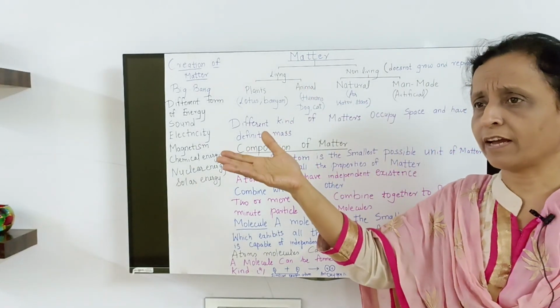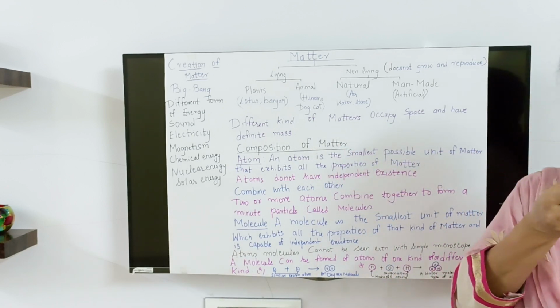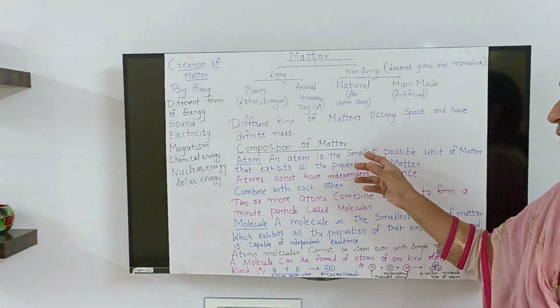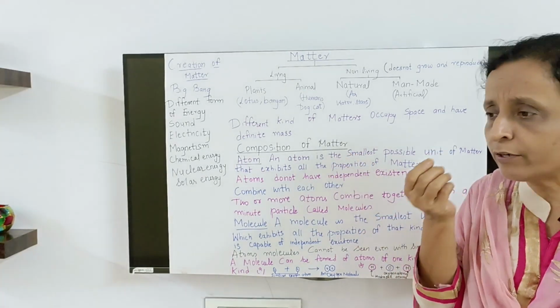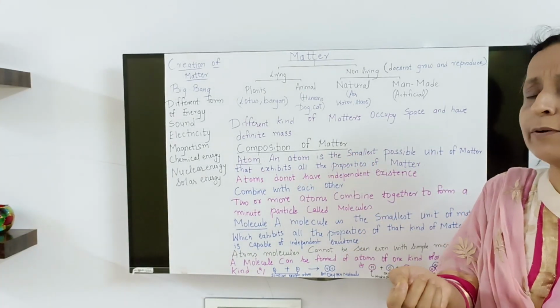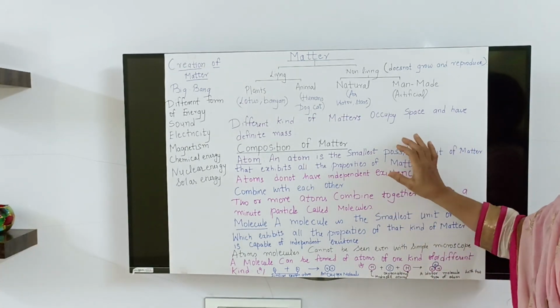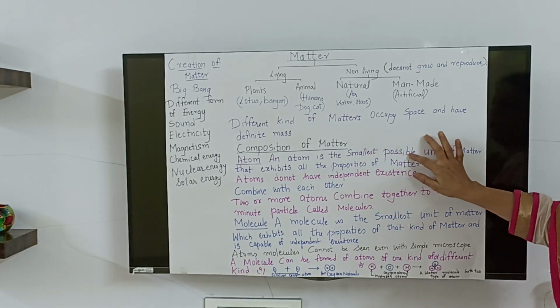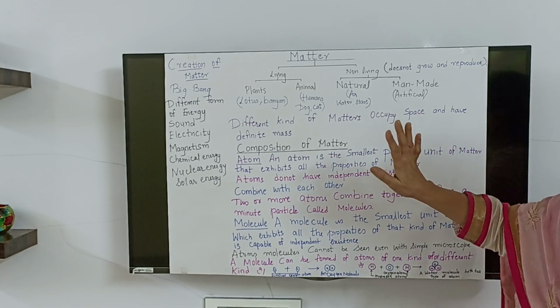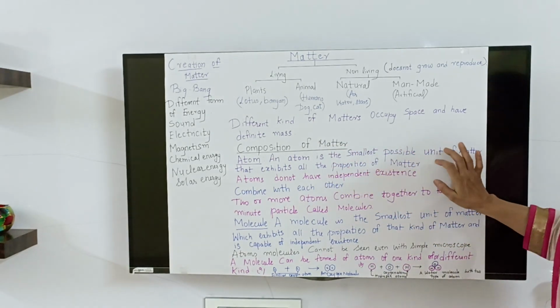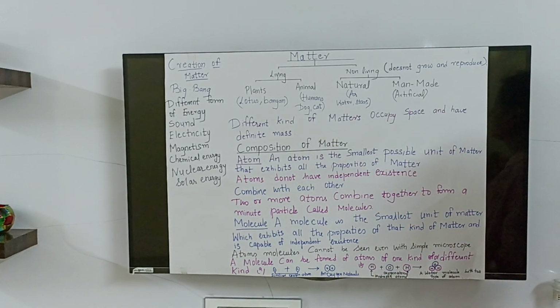Even though some are in gaseous form and some in solid form, they remain matter. You study the atom of oxygen, the atom of gold, copper, silver. It is the smallest possible unit of matter that exhibits all the properties of matter.